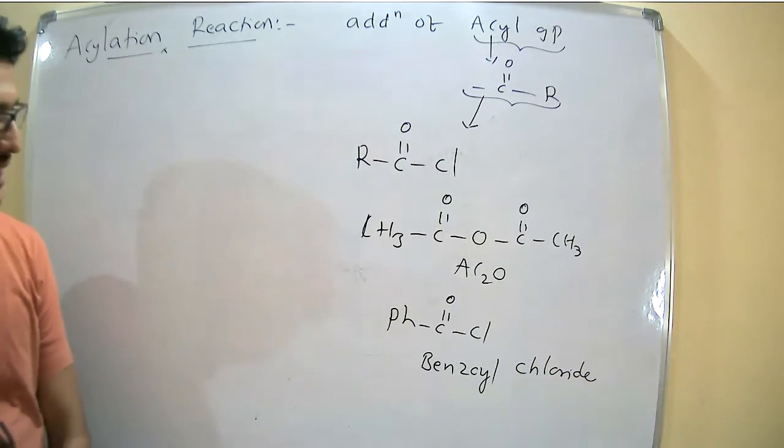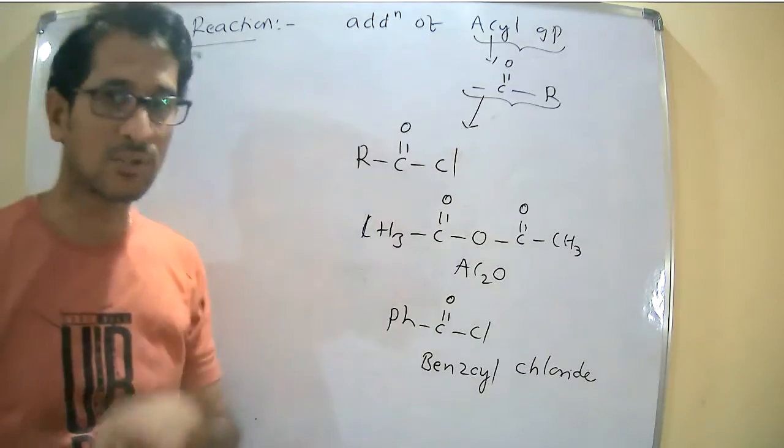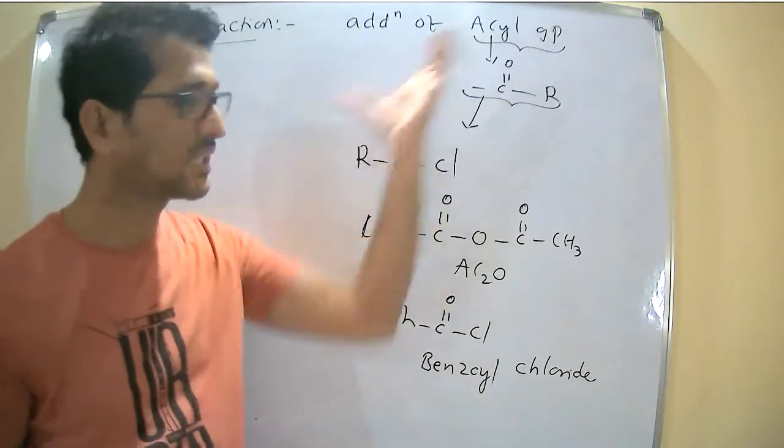These are the three sources for the acyl group.